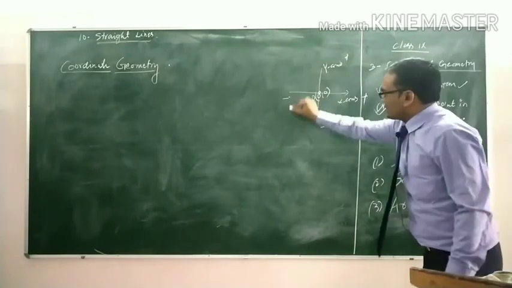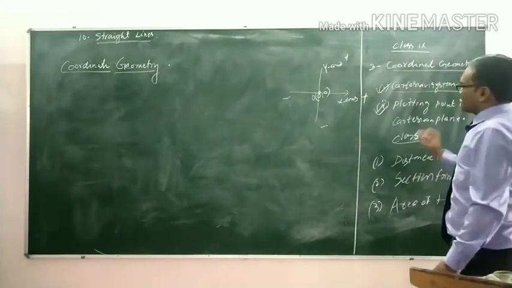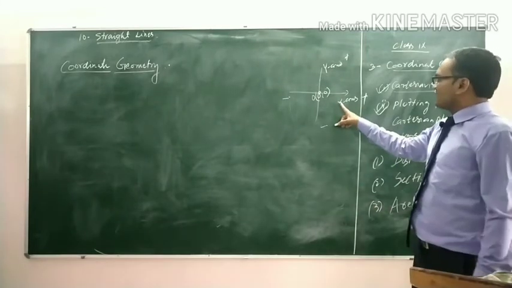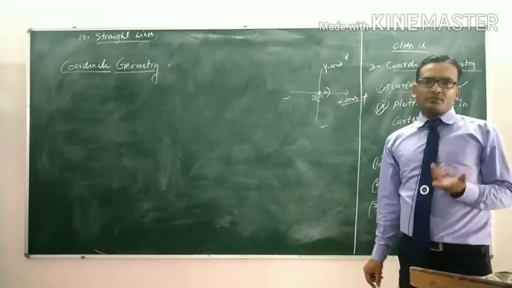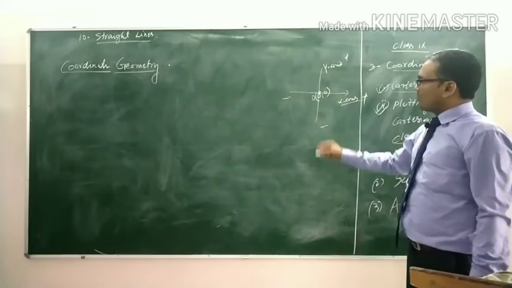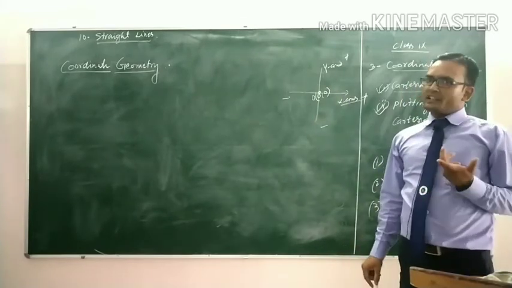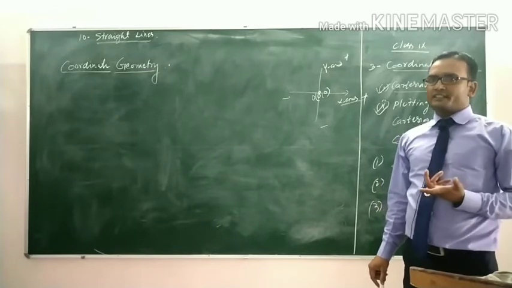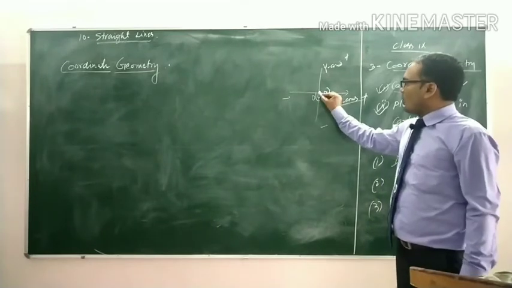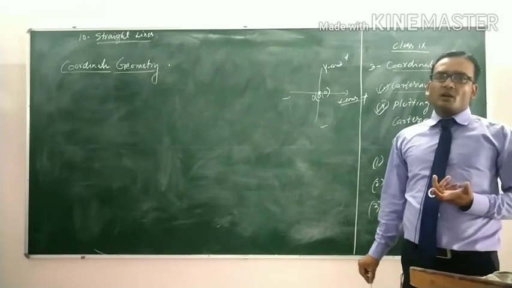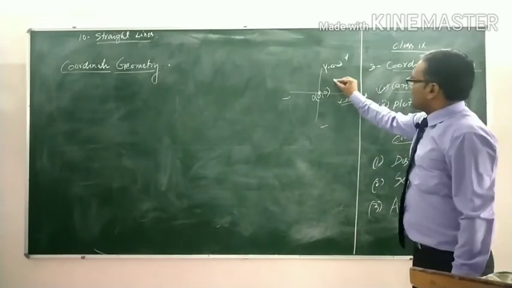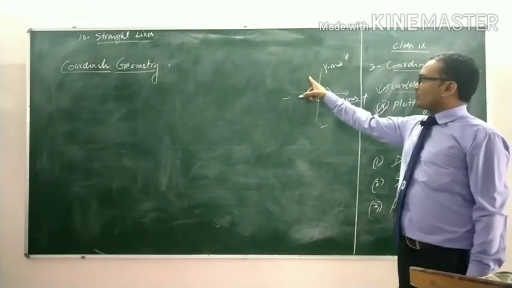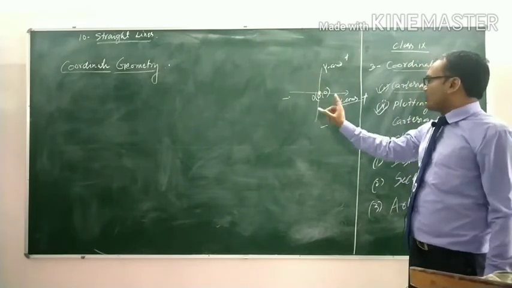This system is known as the Cartesian system, where the horizontal line is known as the x-axis or abscissa, the vertical line is known as the y-axis or ordinate, and point O is known as the origin. These are the first quadrant, second quadrant, third quadrant, and fourth quadrant.